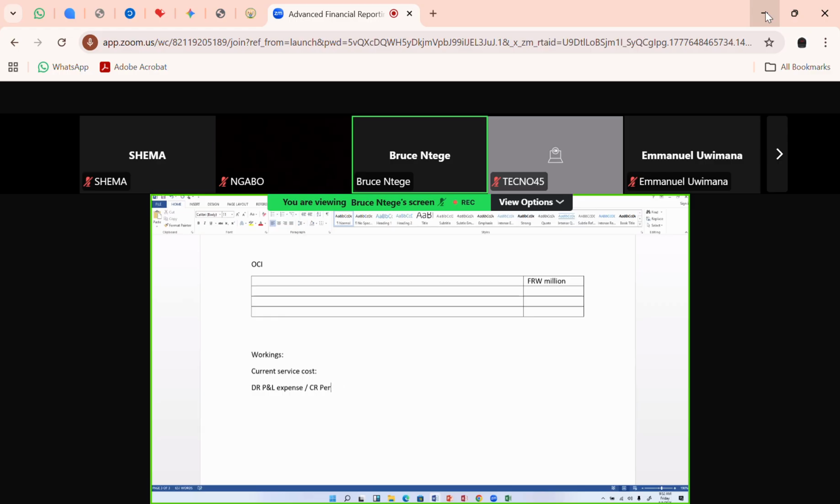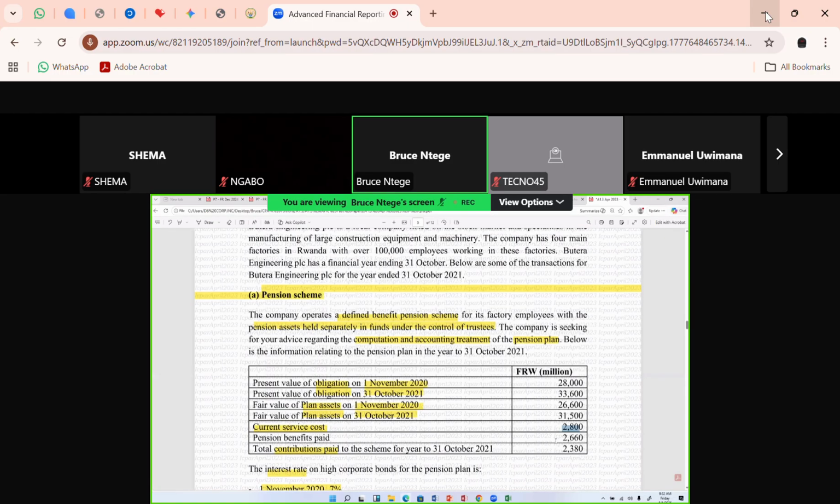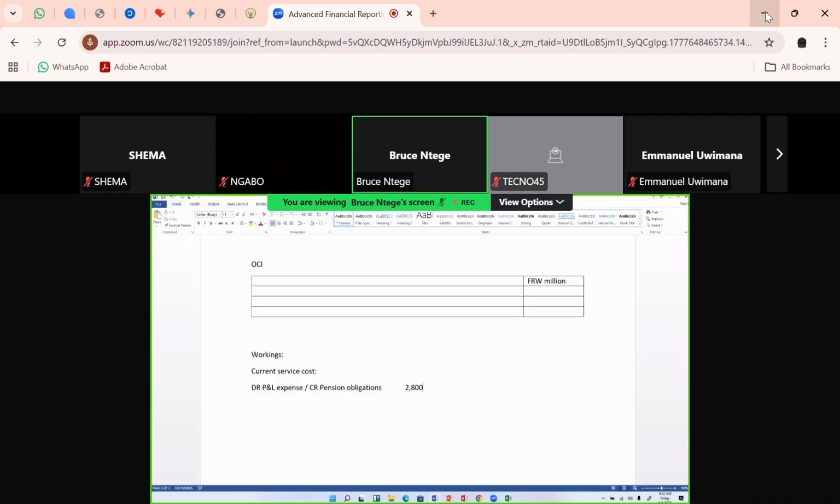Crediting the pension obligations account. From the figures or information given to me, that figure is 2,800. So I'll pick and say 2,800. Okay, so I want to post it. I will debit the P&L expense.